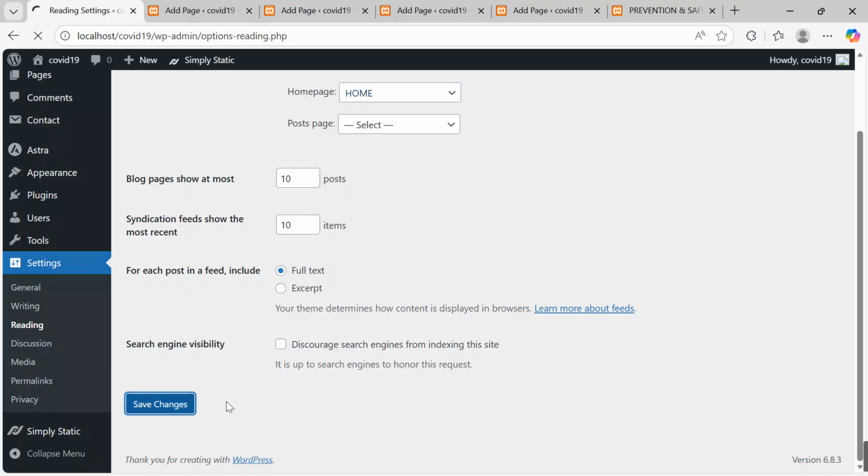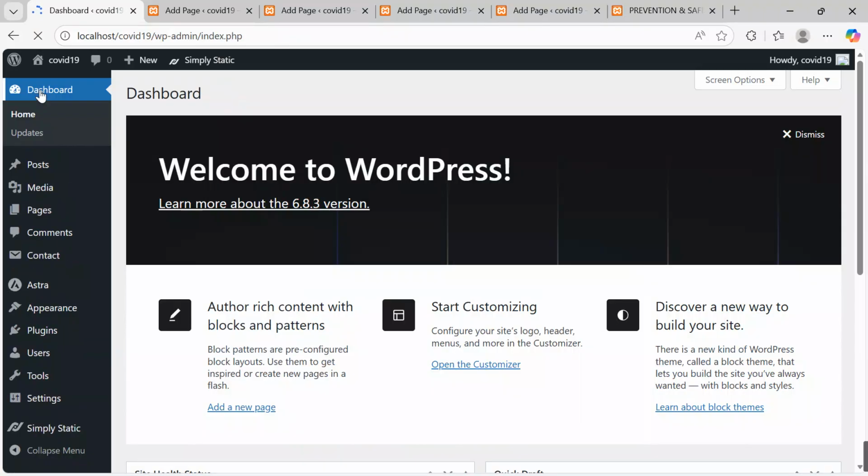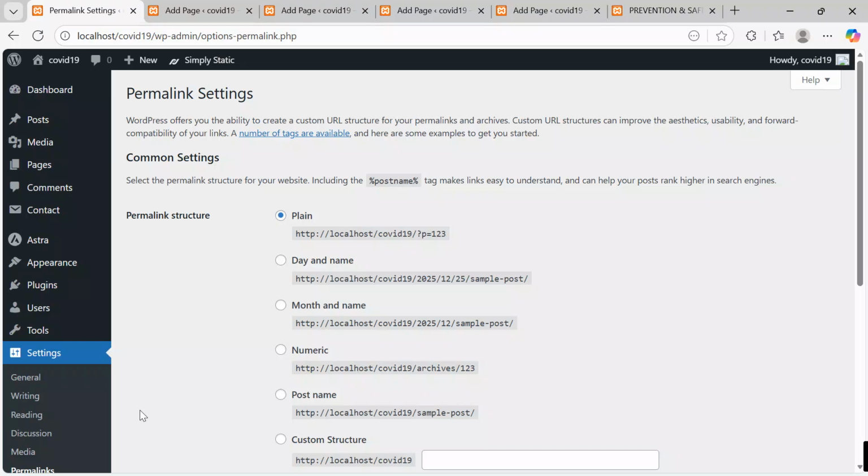After saving, access your dashboard again. We want to do one setting, which is the permalinks. So I'll go back to the dashboard, access the settings, hover your cursor, and go to permalinks. Click the permalinks button, and we want to make sure that as we download the pages, they are not split, or it comes out as a full project.